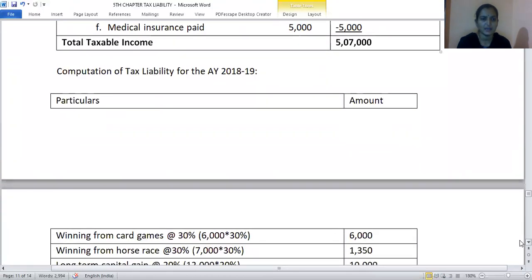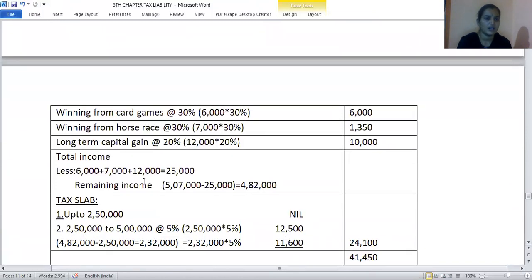On that, the tax liability. Again, on card games and horse race, it is a casual income, TDS at 30% will be deducted. Long-term capital gain, TDS at 20%. So from the total income, less the card game income, horse race income, and capital gain income, on the remaining amount, the tax slab will be applicable.